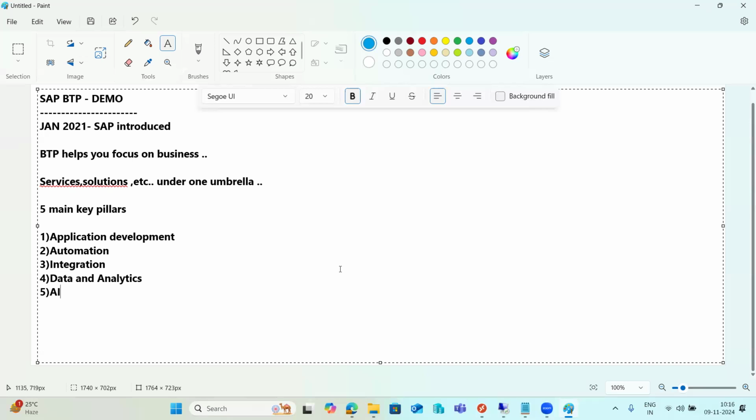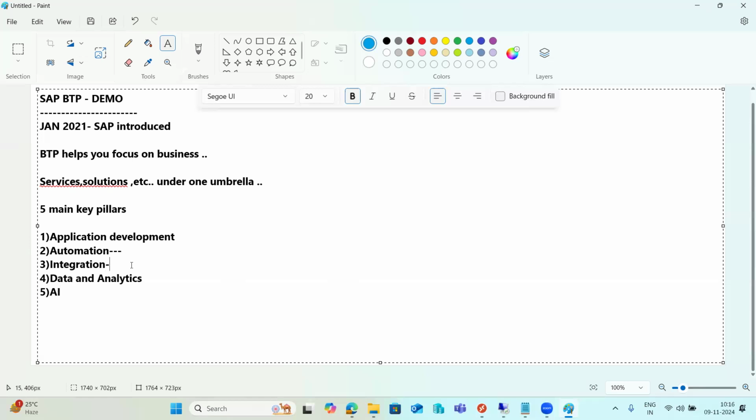So application development related things like SAP Build Apps, Work Zone, Business Application Studio, Mobile Services, Cloud Foundry, and DevOps related services, documentation related services are here. All the development related things come under application development, right? Then automation: SAP Build Process Automation, workflow management, RPA, task manager, robotic process automation. Those things come under the build process automation related things here, right?